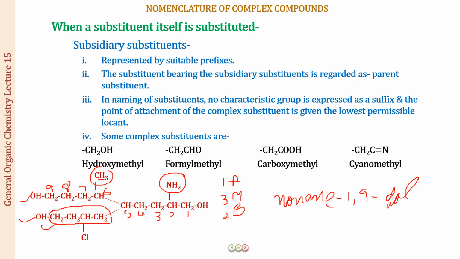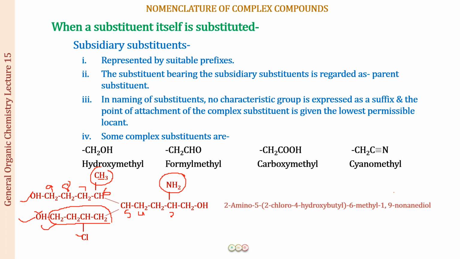So this is my butyl group, but this butyl group is substituted. At position number 2 there is a chloro, and at position number 4 there is a hydroxy, so this also has to be mentioned, and the whole name you will be putting in a bracket because this is a subsidiary substituent. All right, so what I'm going to do is rub this because my name is going to come over here. Okay, the rest we can rub later on as well.